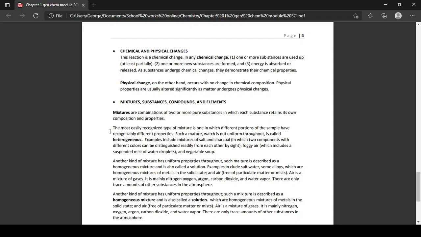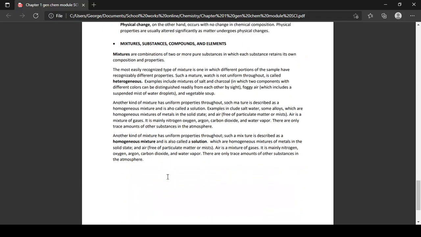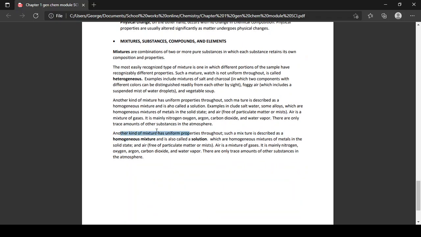Hetero. Kung homogeneous naman, kids, uniform throughout ang iya mixture. Kung liquid siya, liquid lang tanan. Kung solid, solid. Kung gas, gas lang tanan. Next. Another kind of mixture has uniform properties. Such a mixture is described as your homogeneous mixture and is also called other names. Sa inyo homogeneous mixture is a solution, which are homogeneous mixtures of metals in the solid state and air.